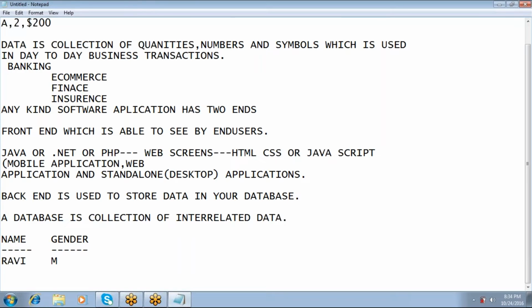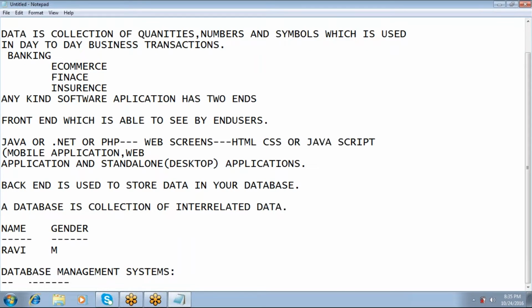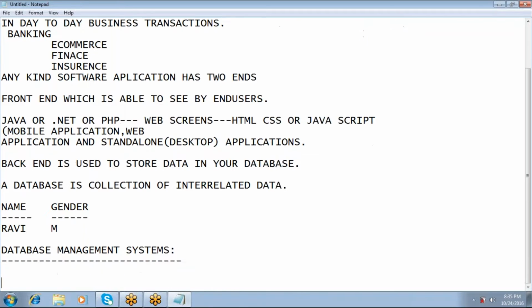Before going to explain what is a table, I would like to explain what is a database management system. That is called as DBMS. Database is different when we are talking about database management systems.